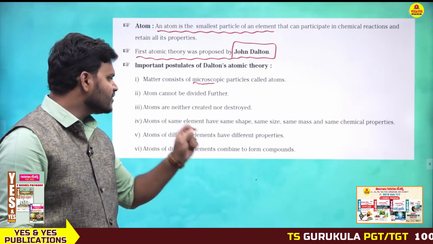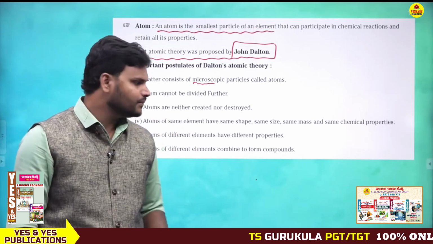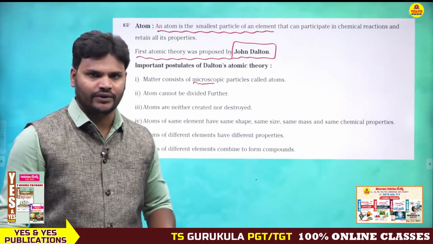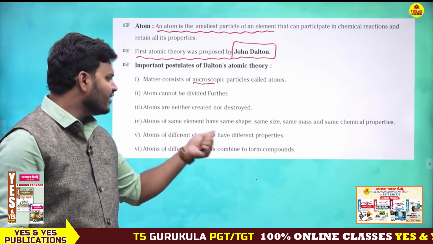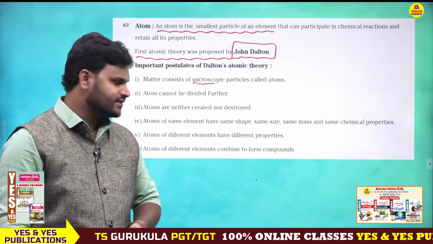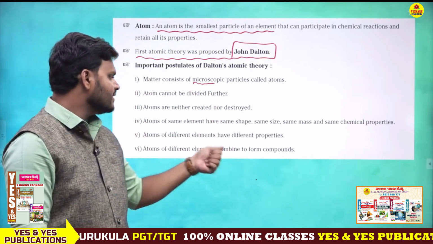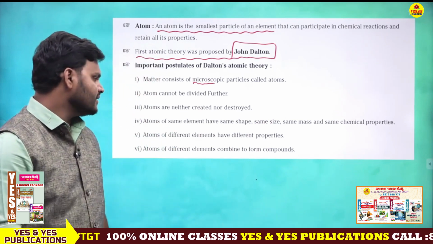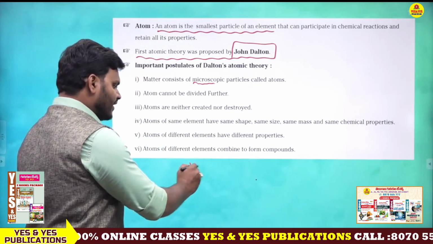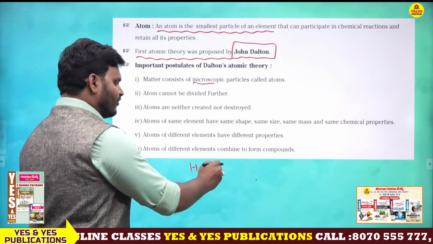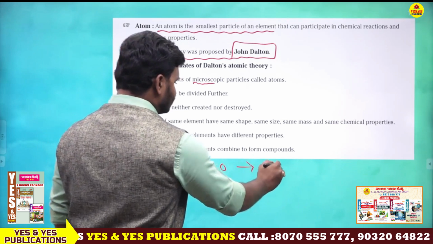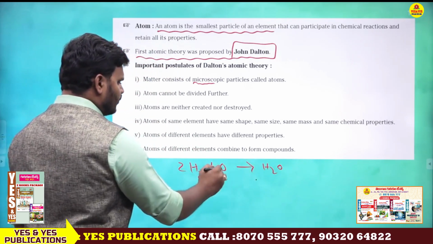Next, atoms of the same element have the same shape, same size, same mass and same chemical properties, but atoms of different elements have different properties. Next, atoms of different elements combine to form compounds. Suppose atoms of hydrogen and atoms of oxygen combine to form water.